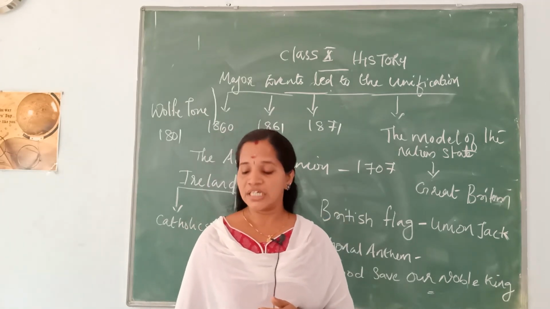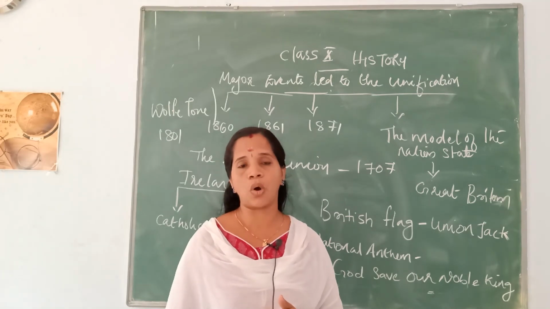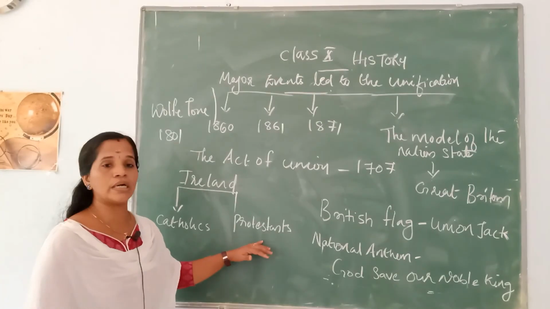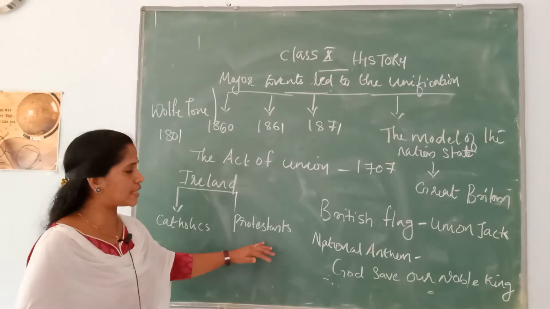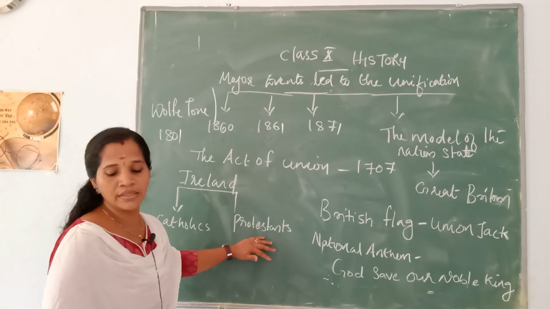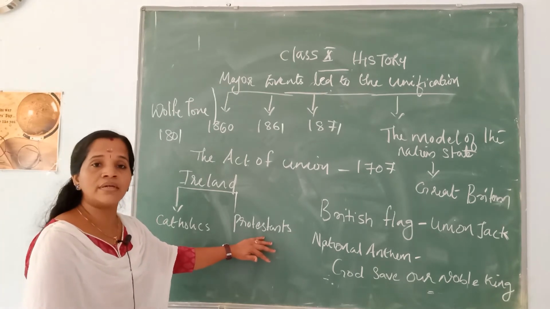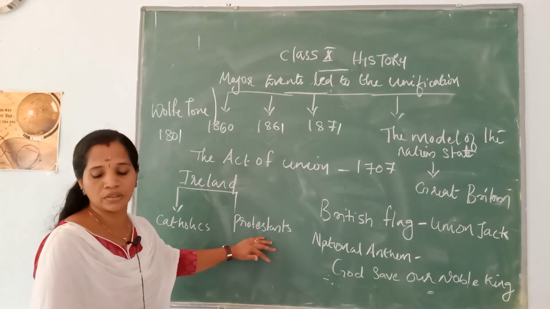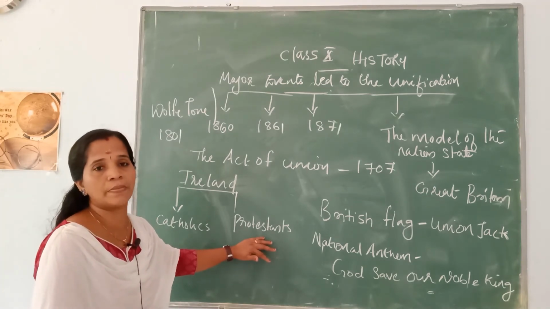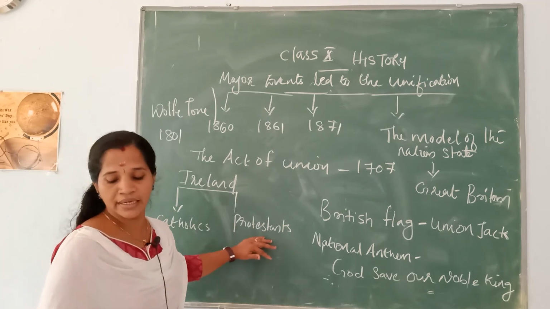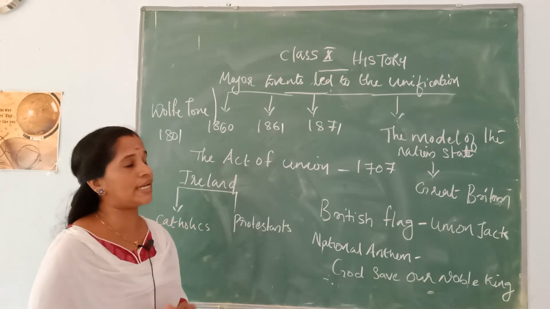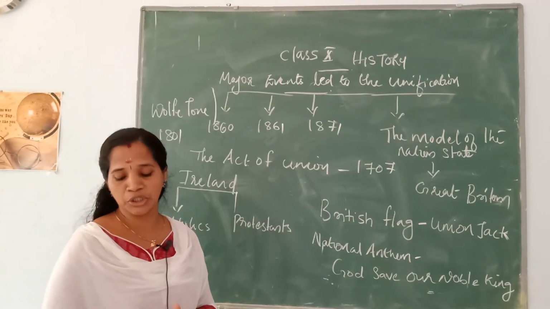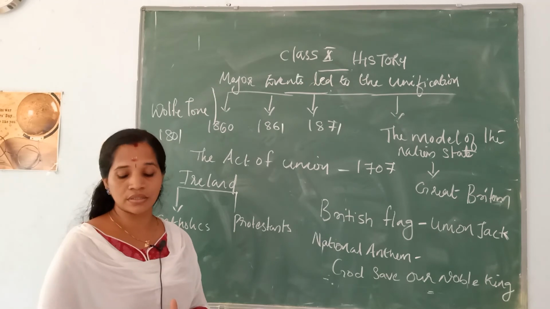Then Ireland was treated in a similar way as Scotland. It means Ireland was divided into two, Catholics and Protestants. The English were supported. Then Irish